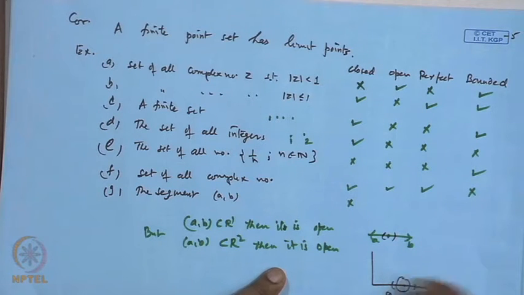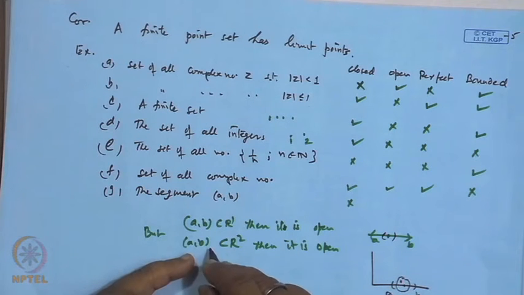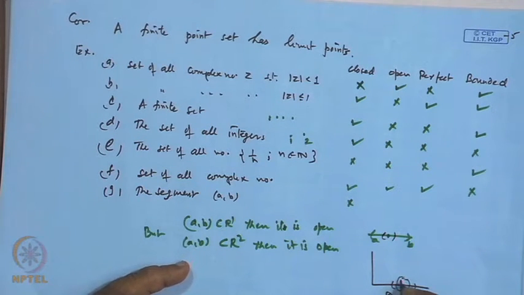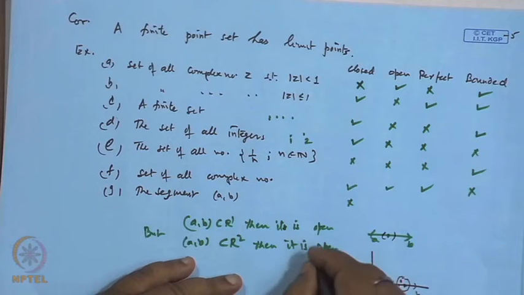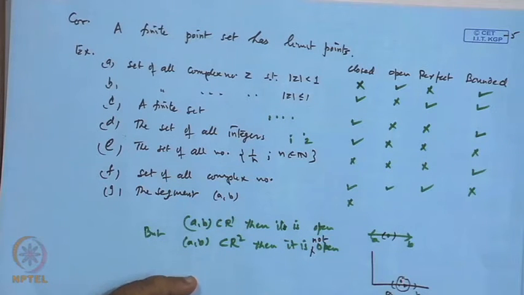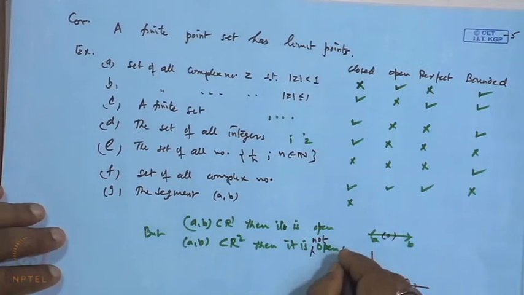So there are points here which do not belong to this set. So this point cannot be an interior point, and similarly the others. So it cannot be an open set in R2.